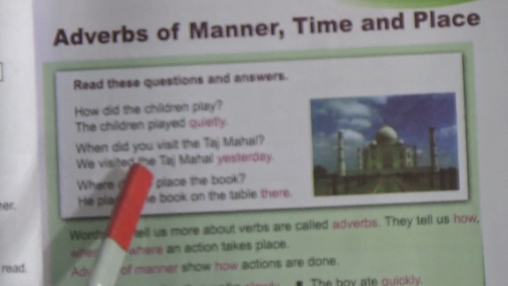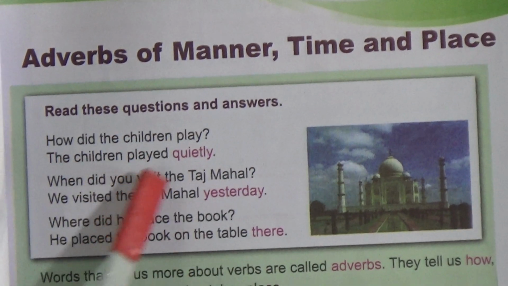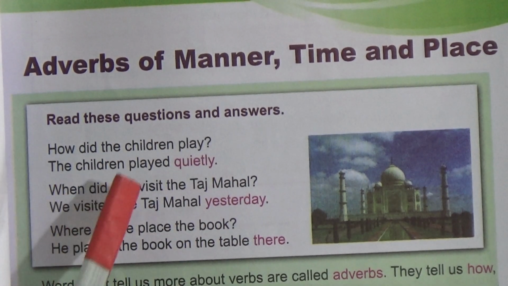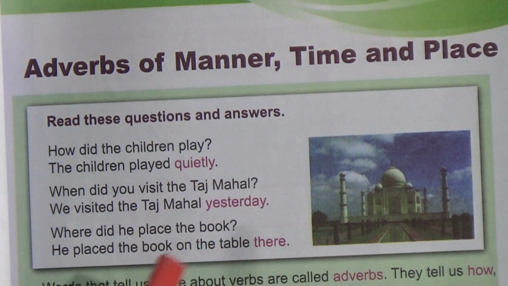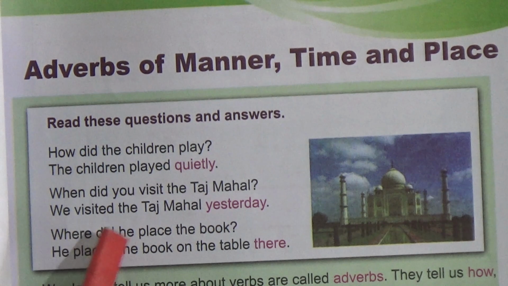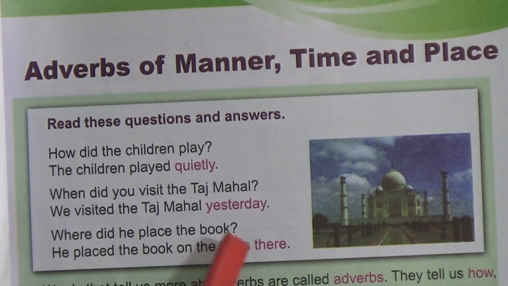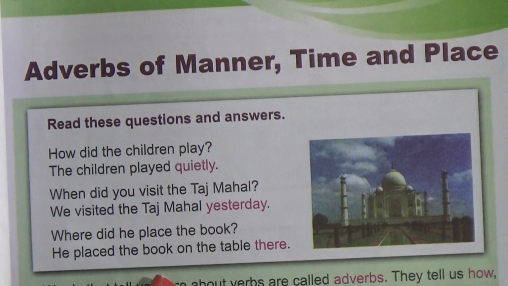Look here. From lesson 16, the topic is adverbs of manner, time and place. Dear students, at first I am going to read some sentences, okay? Read these questions and answers. How did the children play? The children played quietly. When did you visit the Taj Mahal? We visited the Taj Mahal yesterday. Where did he place that book? He placed the book on the table there.